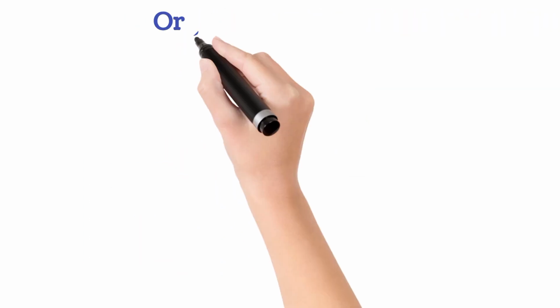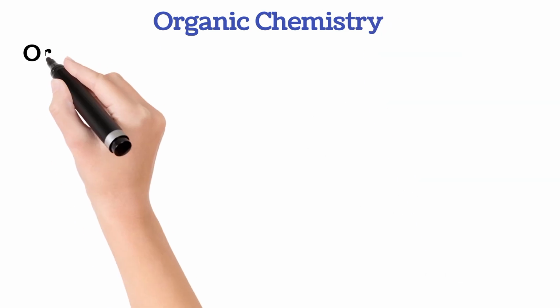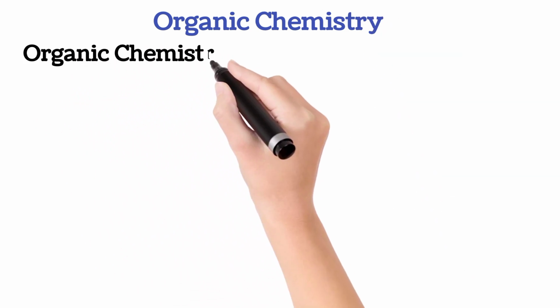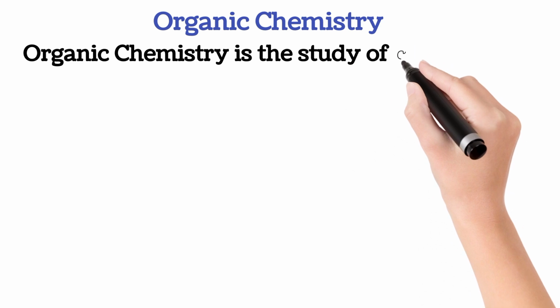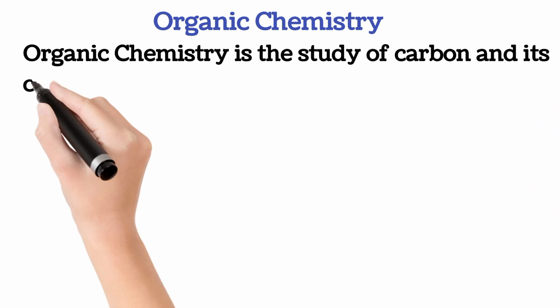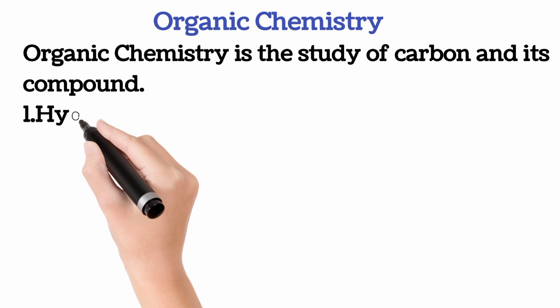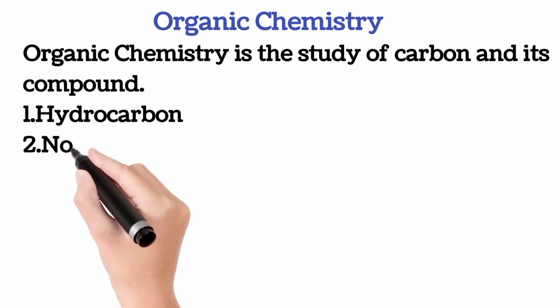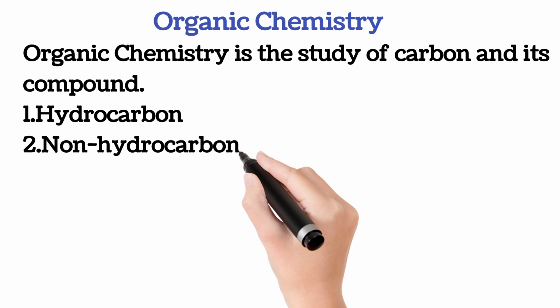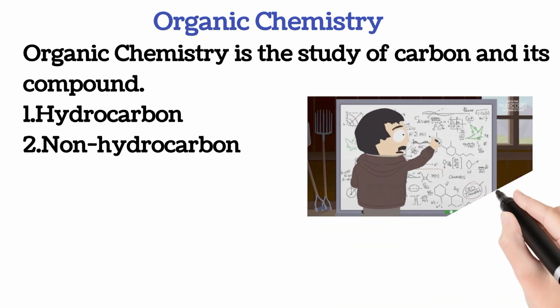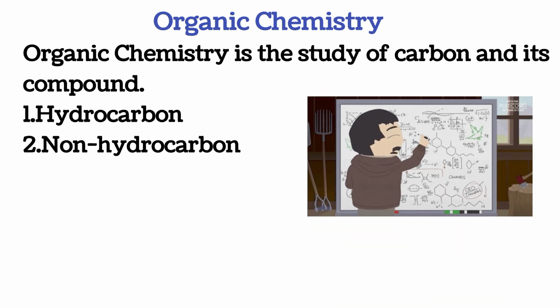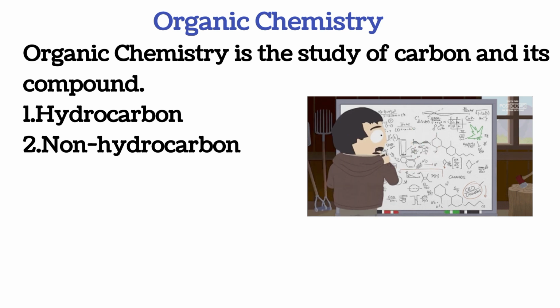We also have environmental chemistry, but let's look at some of the branches of chemistry, starting with organic chemistry, which is the study of carbon and its compounds. Organic chemistry is divided into hydrocarbon and non-hydrocarbon. Generally, organic chemistry is a branch of chemistry that studies carbon and its compounds, because all compounds that contain carbon are described as organic compounds.